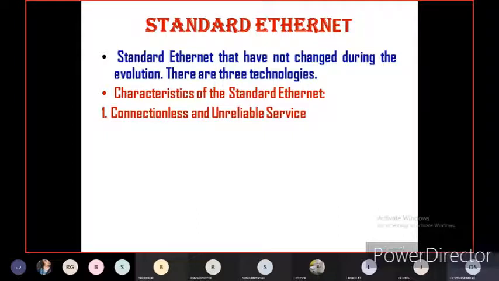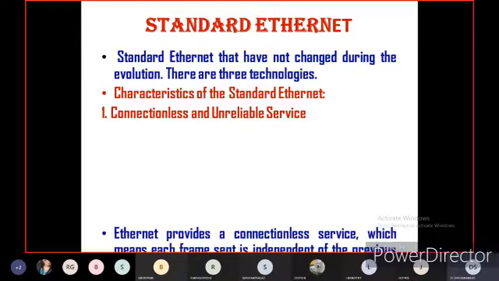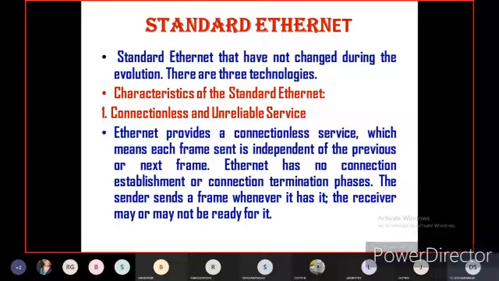First one is connectionless and unreliable service. Connectionless, as I told you, is wireless communication. So which is the supporting protocol for wireless? That is the UDP protocol. For connection oriented, TCP and IP is the supporting protocol. Connectionless is nothing but the UDP protocol. Usually wireless communication or connectionless protocol is an unreliable service.